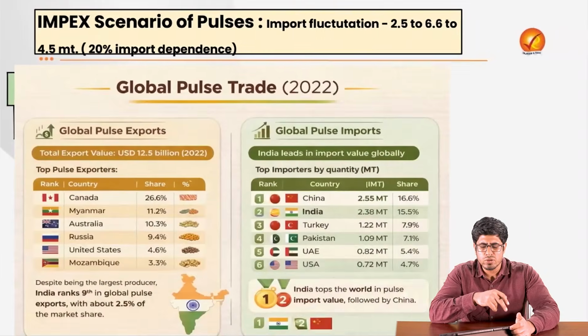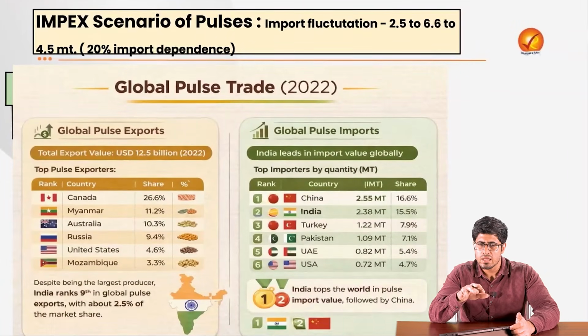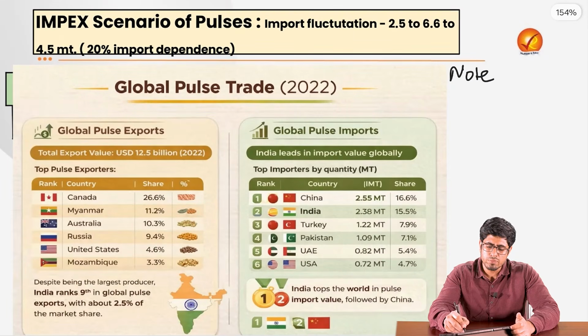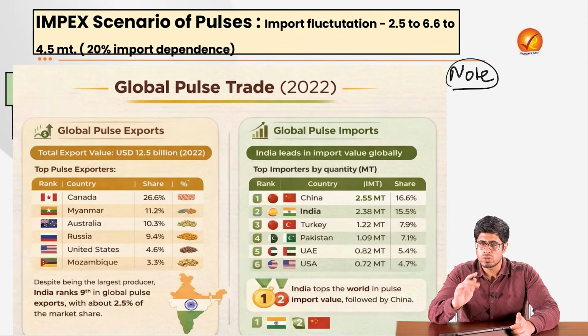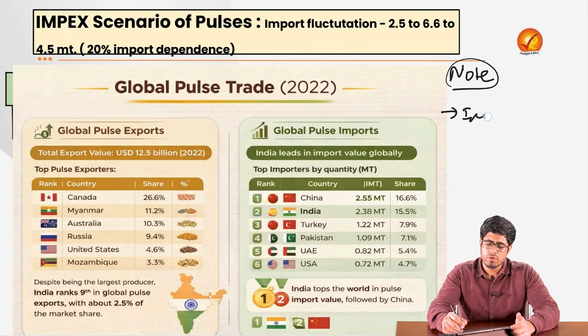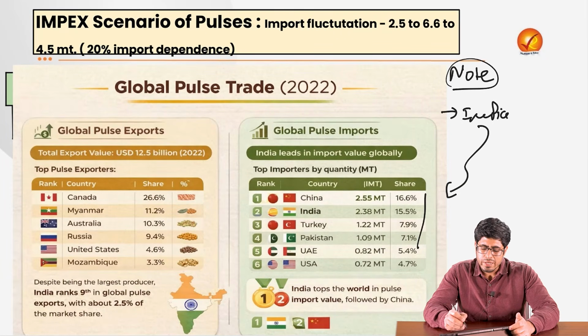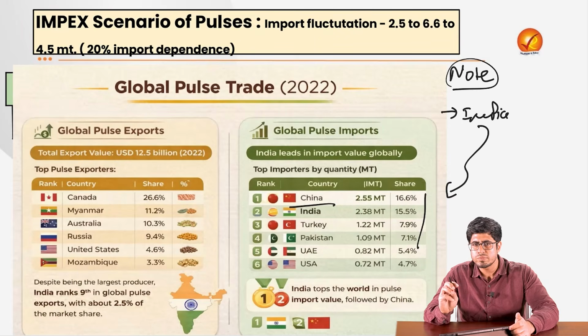But is the government not doing anything about it? They are, and we will discuss those steps. But let's first also take note of a very important aspect: even though we saw that India is one of the largest importers, in fact the largest importer of pulses, there is a nuance here. In terms of volume, it is China. China is importing the most pulses in terms of million tons.